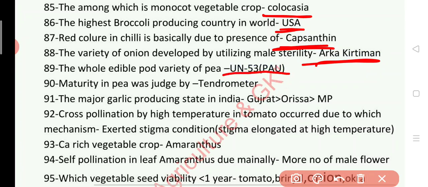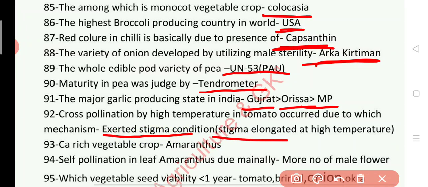Maturity in pea was judged by. Answer is judged by Tenderometer. The major garlic producing state in India. First is Gujarat, second Odisha and third is MP. Cross pollination by high temperature in tomato occurs due to which mechanism? Mechanism is extended stigma condition or stigma elongated at high temperature.